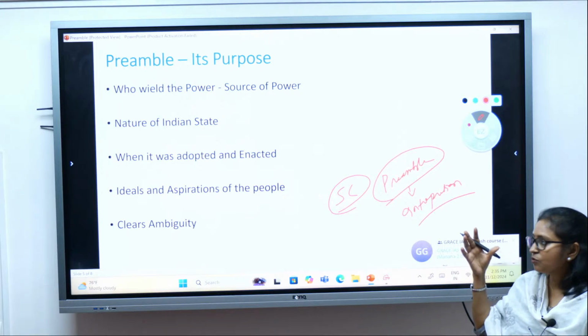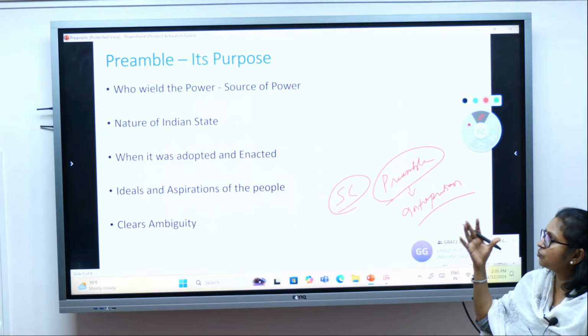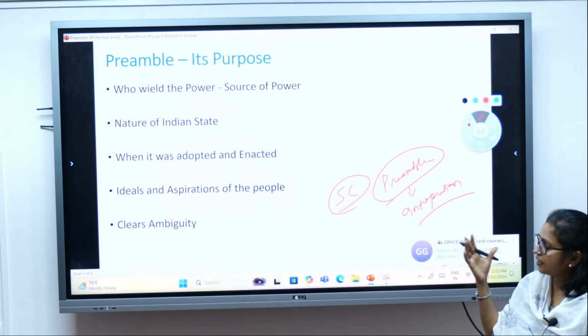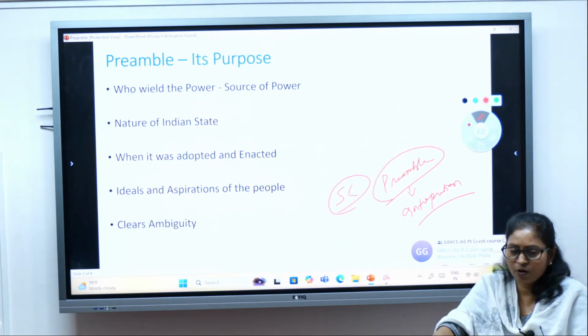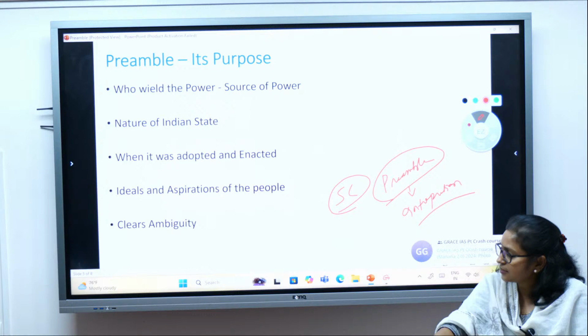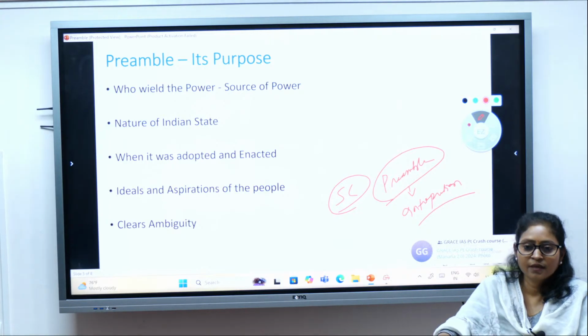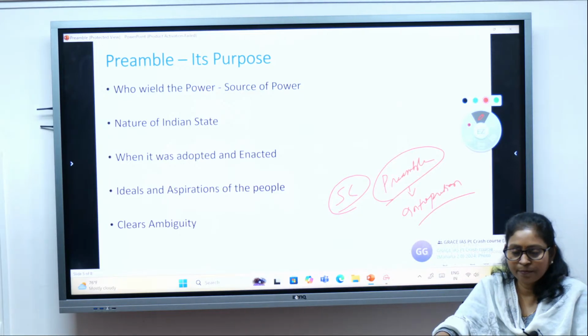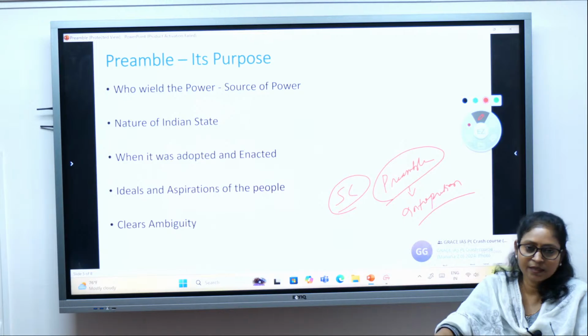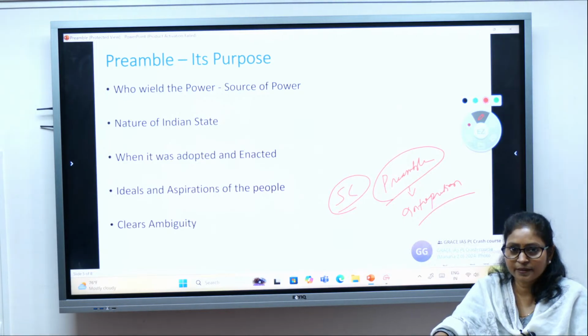It talks about the source of power, which is the people, the nature of the Indian state, and when it was adopted and enacted, the particular date, 26th November 1949, the ideals and aspirations of the people, and it also helps in clearing ambiguity or lack of clarity. The Supreme Court can take the help of the preamble while interpreting the constitution, right?